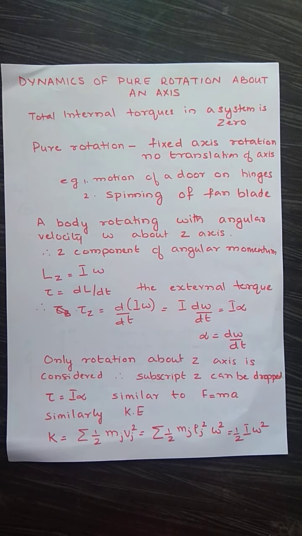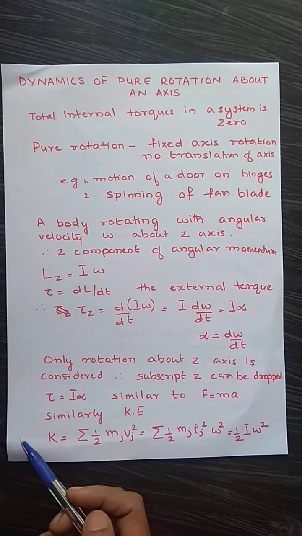That is fixed axis rotation. Another example is the motion of a door. You are opening a door. The door is opening with respect to a fixed point, that is the hinge, where the door is joined to the wall. About the hinge it is rotating. That is also fixed axis rotation. The axis is not moving. There is no translation of the axis. That is the example of a pure axis rotation.